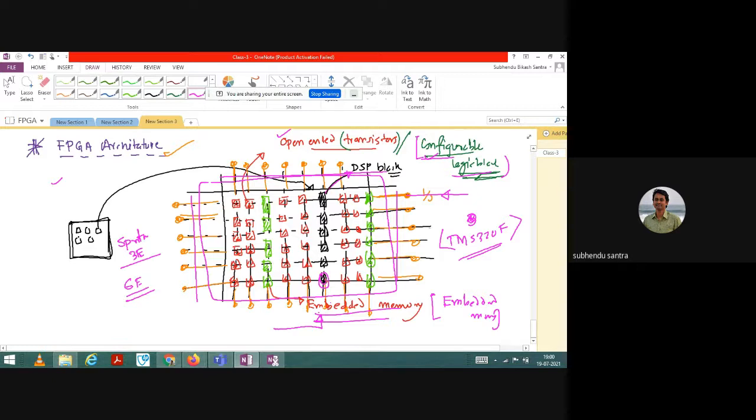Okay, so you need to understand some architecture of this TMS 320FX. I will discuss it tomorrow. But as far as FPGA architecture is concerned, you have to remember that it is an open-ended system. It has configurable logic blocks, some small DSP blocks, embedded memory, and then the input-output pins. So it is a very simple architecture compared to a microprocessor and microcontroller.